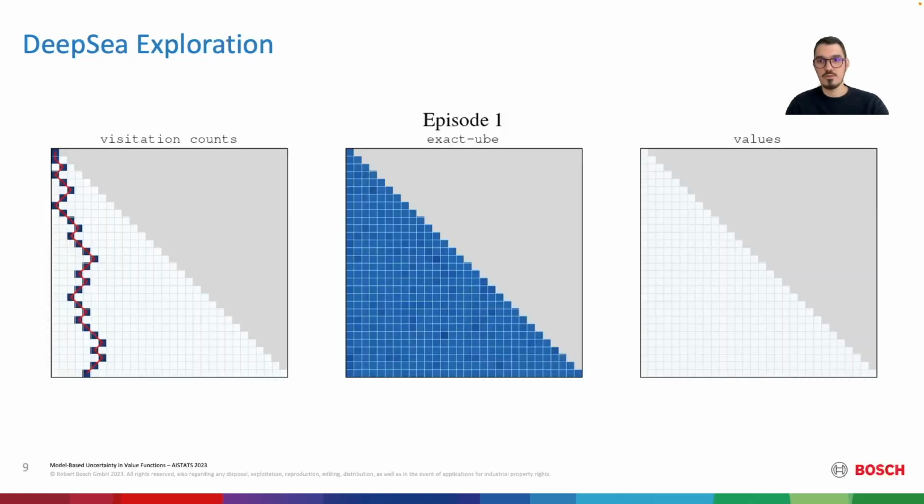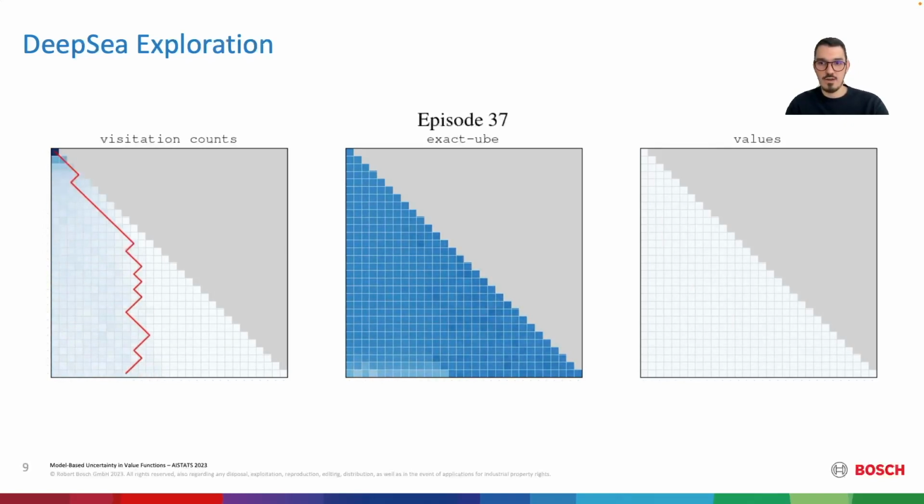In this video, we will observe how our optimistic agent solves this problem efficiently when equipped with the UBE variance estimate. On the left, we observe the visitation counts, and in red, the trajectory followed by the agent at every episode. On the middle plot, we observe the standard deviation of values estimated by the UBE, and on the right plot, the predicted value of the policy.